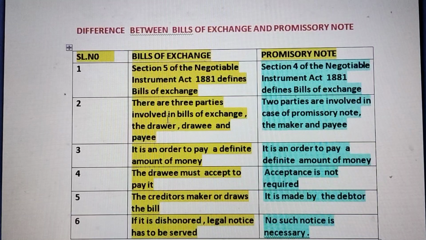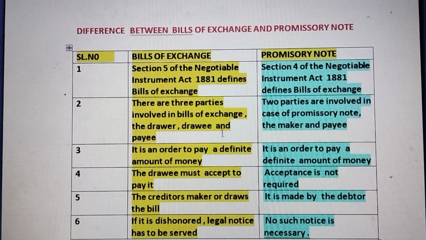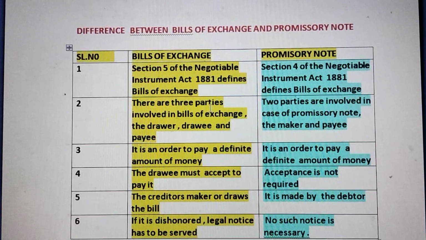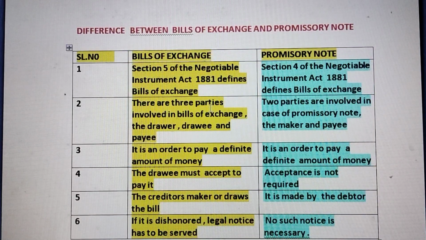Number 2, there are three parties involved in case of bills of exchange: the drawer, drawee, and the payee. We have already studied. But in case of promissory note, only two parties are involved. One is the maker and the other is the payee. Who is the maker? Maker is the buyer.